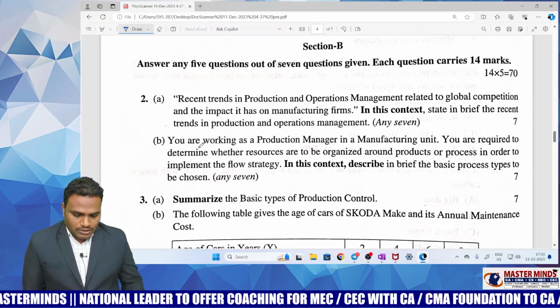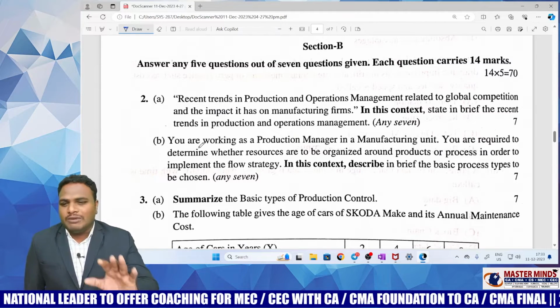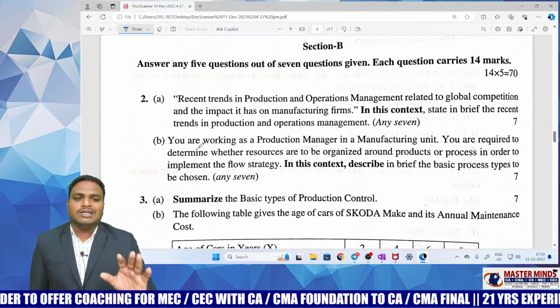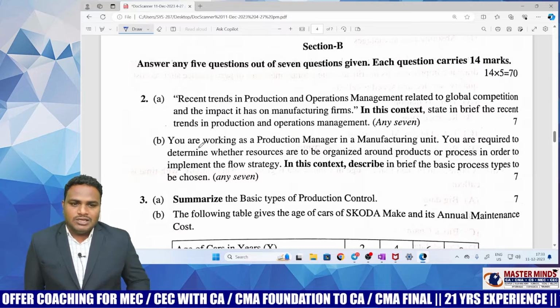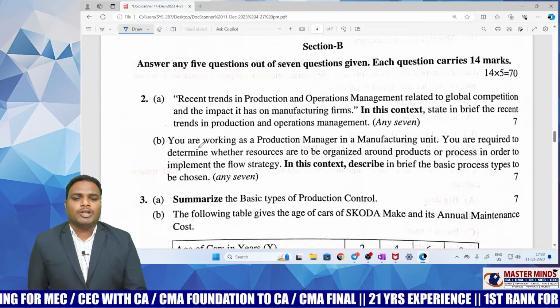Now, first 2A, 2B: the majority of the time these are reserved for direct theory questions. This time also they are asking a direct theory question. That is, state in brief the recent trends in production and operation management.